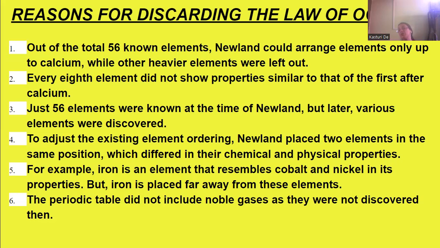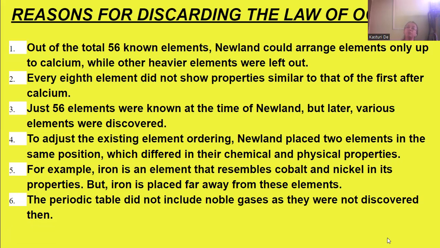Just 56 elements were known at the time of NEWLAND, but later various other elements were discovered and they were not fitting into his law. To adjust the existing elements in the ordering, NEWLAND placed two elements in the same position, which differed in physical and chemical properties. For example, iron is an element which resembles cobalt and nickel in its properties. But iron is placed far away from these elements.